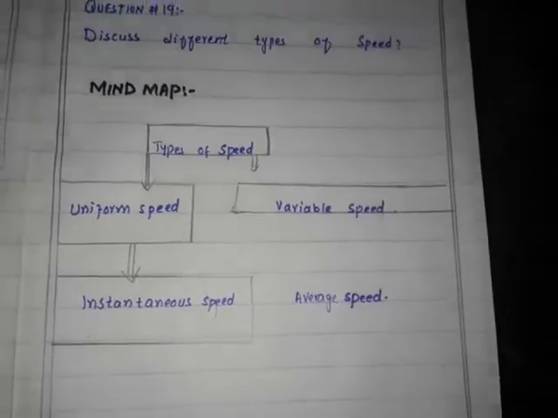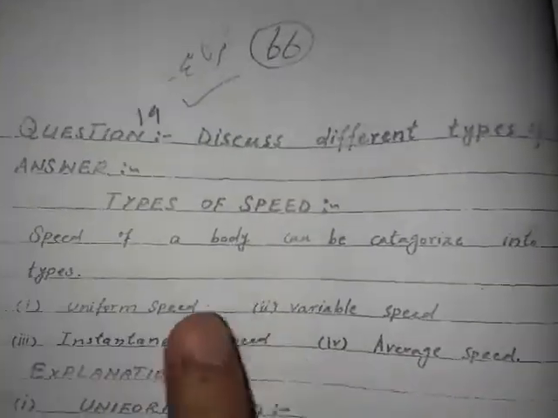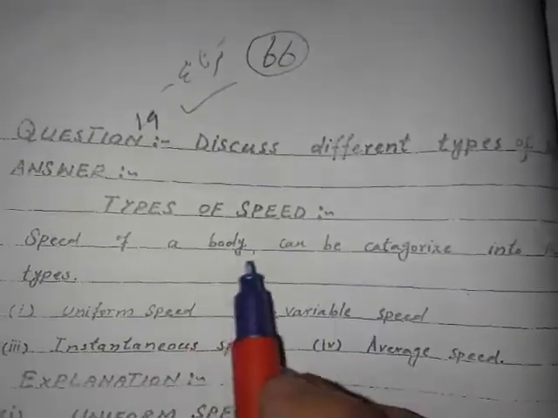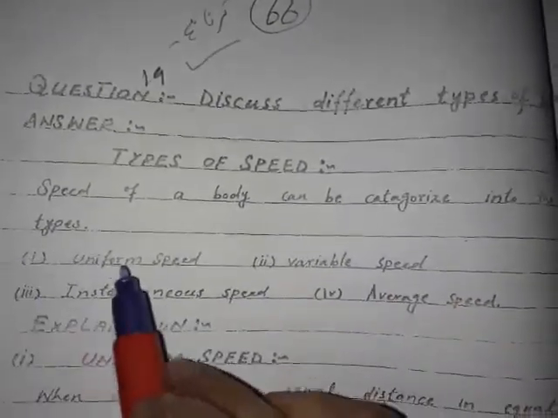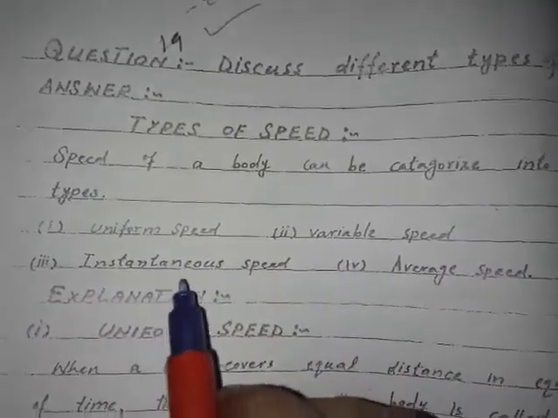Now coming towards the answer, after it, write down the heading of the answer and give the main heading. Types of speed. Speed of the body can be categorized into different types: uniform speed, variable speed, instantaneous